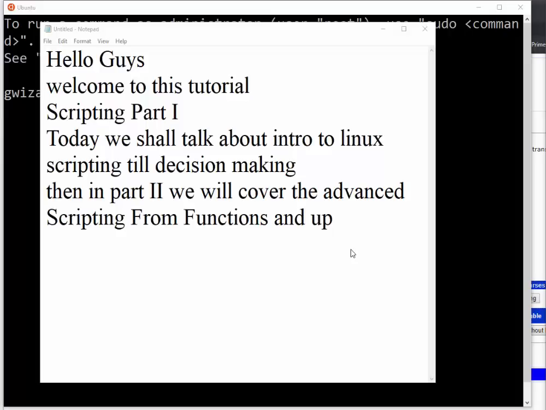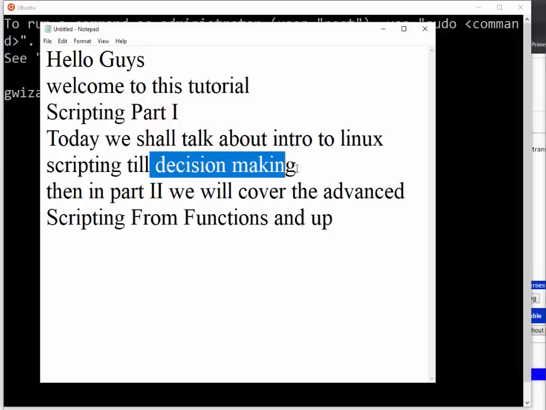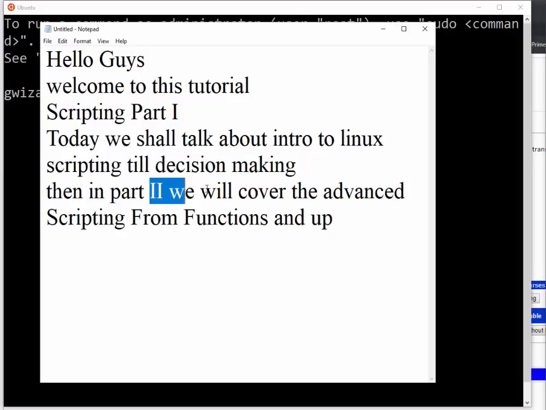Hello guys, welcome again to this tutorial, and today we are going to talk about scripting part 1. But today we only talk about intro to Linux scripting till decision making. That means I'll be stopping at decision making. And part 2 will come soon and it will cover the advanced scripting. Then I'll be starting from functions to app.